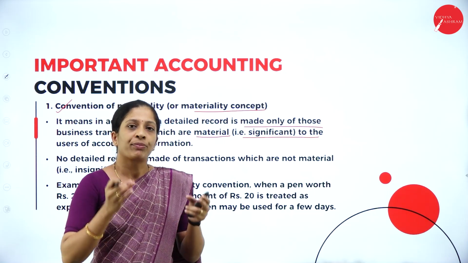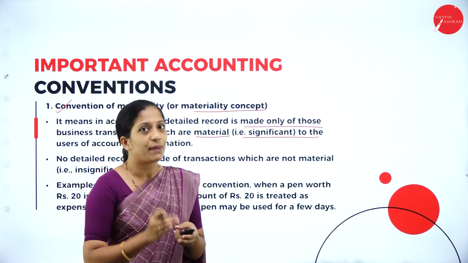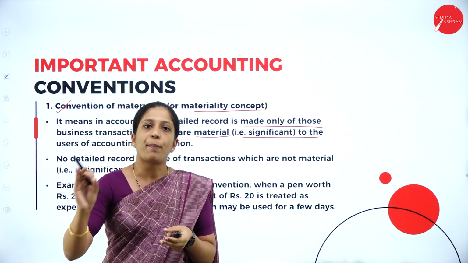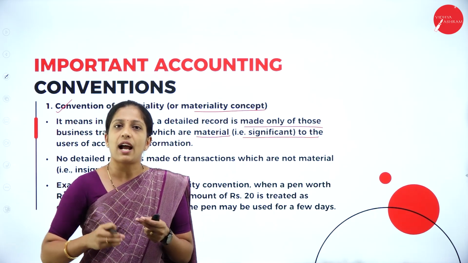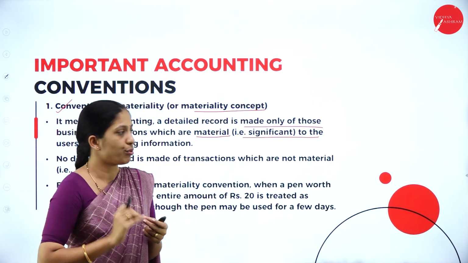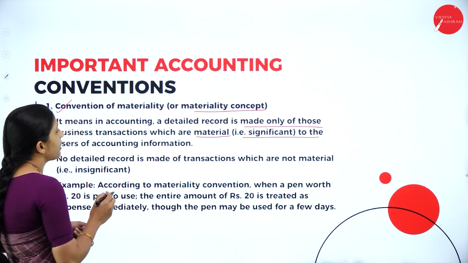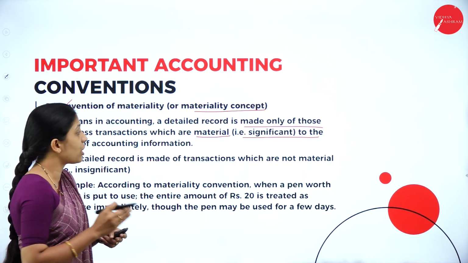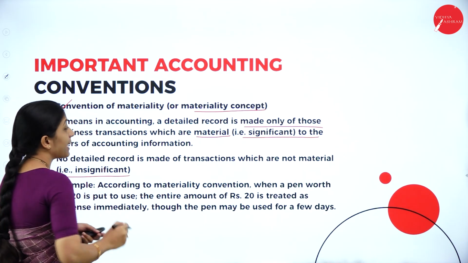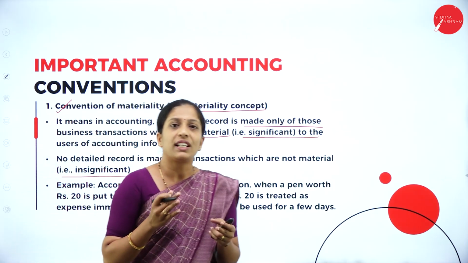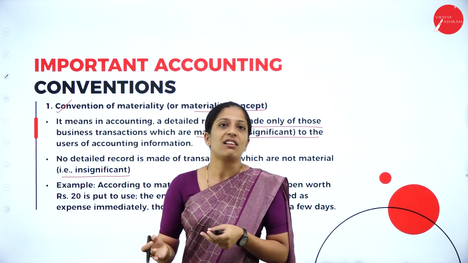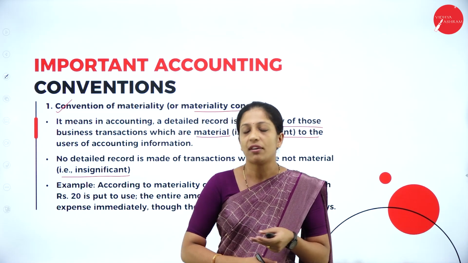So record only those transactions which are material in nature, so that a proper financial statement can be drafted and communicated to the users. No detailed record is made of those transactions which are immaterial, so we need not record them at all in our books of accounts.